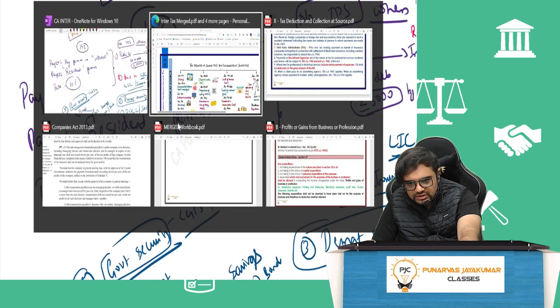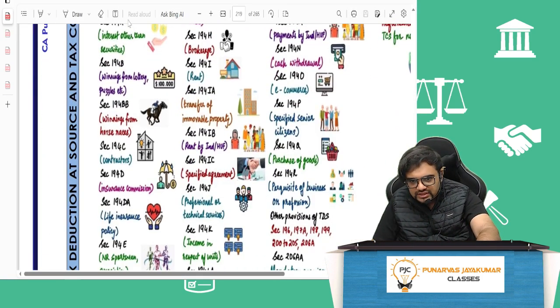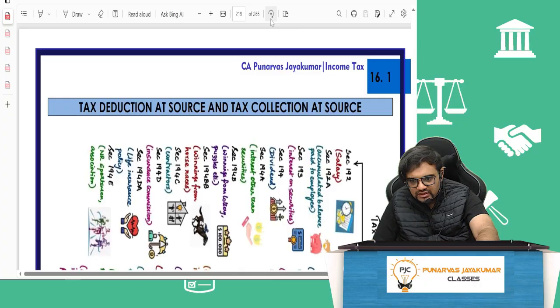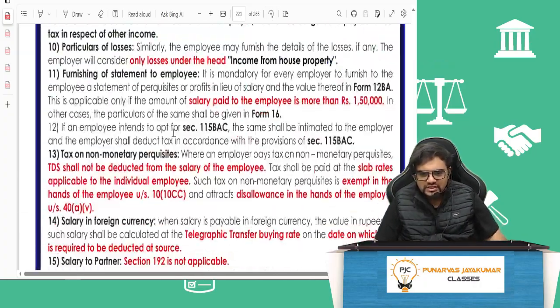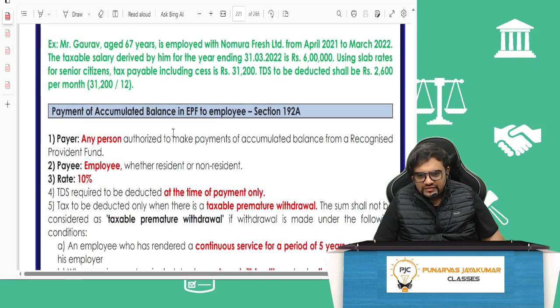Then let us check the important ones. So many things are there in TDS. We'll just see the most important areas. Of course, the first one is definitely 192, which we have seen. All that we have checked.